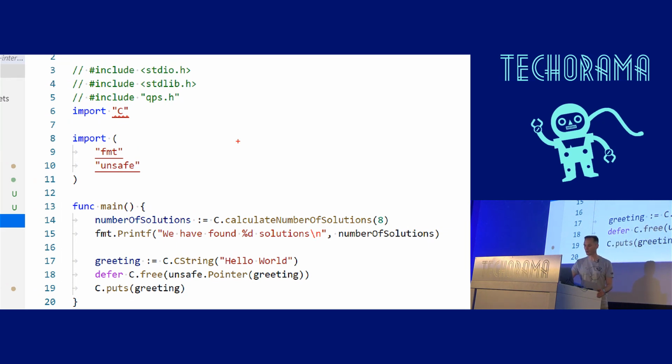All you have to do is import a pseudo package C. If the Go compiler sees import C, it understands that your application does not only consist of Go code, but it also consists of C code and C++ code and Fortran code or whatever code you have inside of your folder or subfolders.